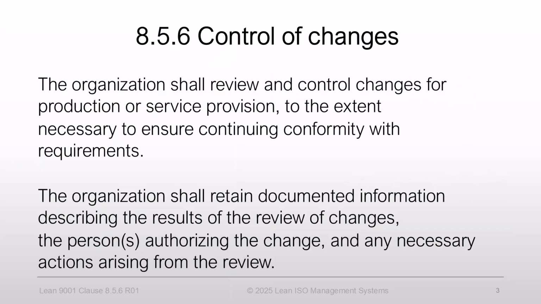The clause reads, the organization shall review and control changes for production or service provision to the extent necessary to ensure continuing conformity with requirements. The organization shall retain documented information describing the results of the review of changes, the persons authorizing the change, and any necessary actions arising from the review.